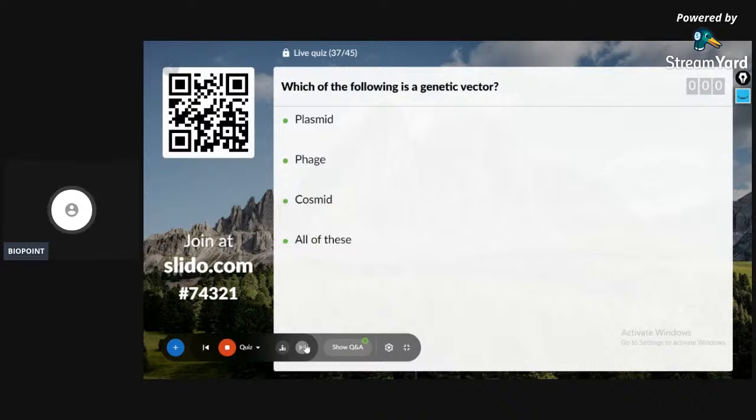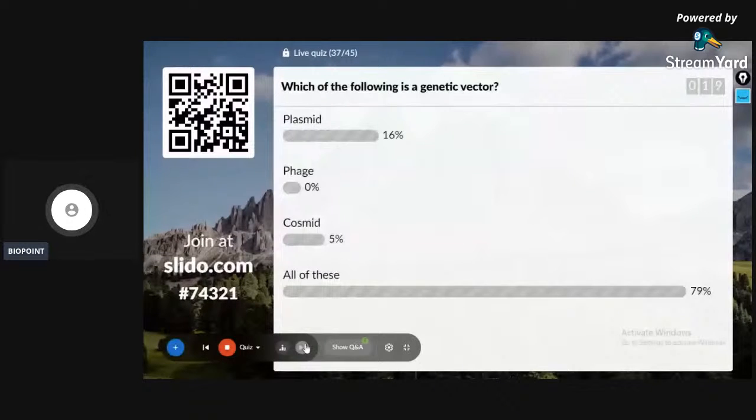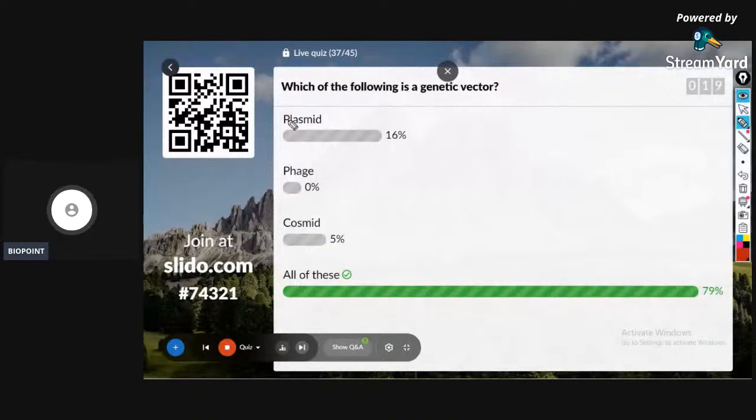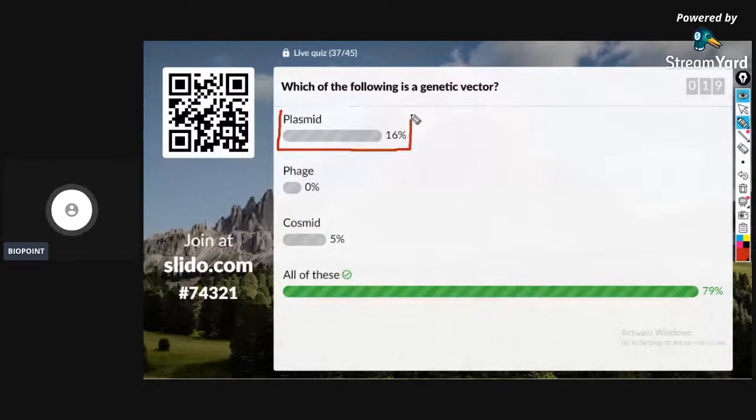After this question, leaderboard. Which of the following is a genetic vector? Plasmid, phage, cosmid, all of this. Very simple question. Yes. The answer is all of the above. You know that plasmid is a genetic vector.